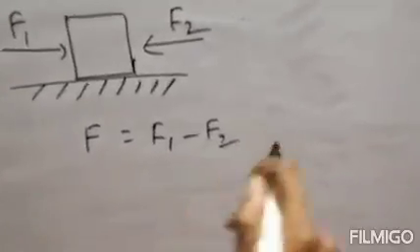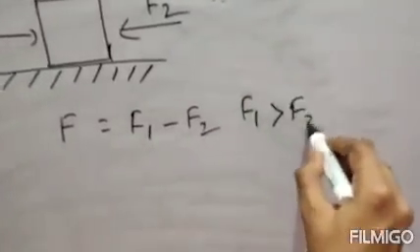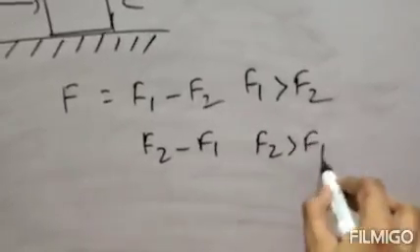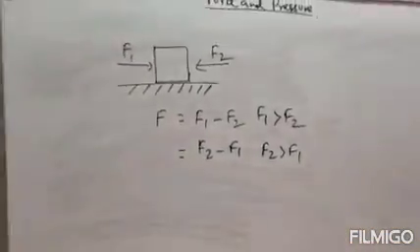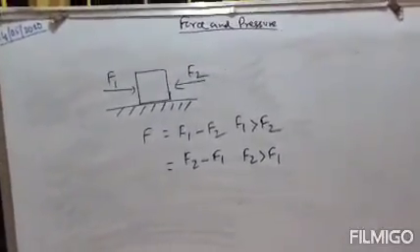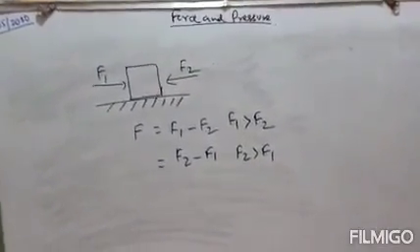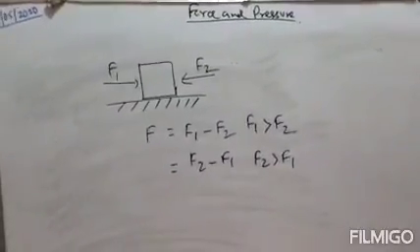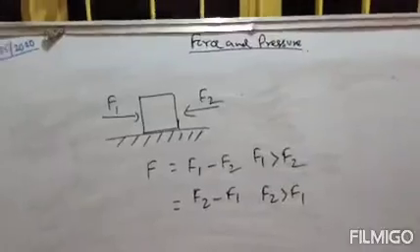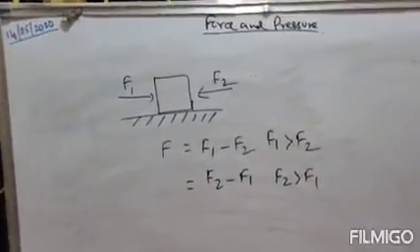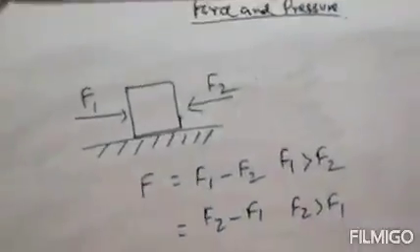If F1 is greater than F2, then it is F1 minus F2, and if F2 is greater than F1, then it will be F2 minus F1. That means if the forces are acting in opposite direction, the resultant force will be subtracted or reduced. Clear? So this is the case for same direction force and opposite direction force.